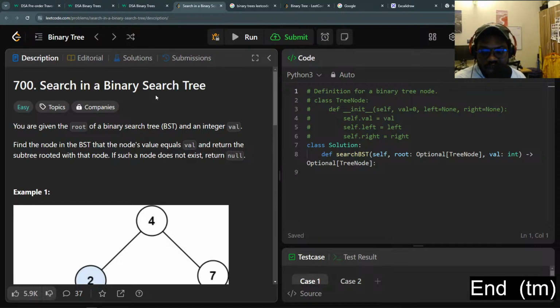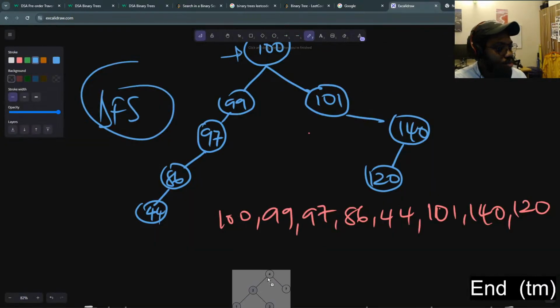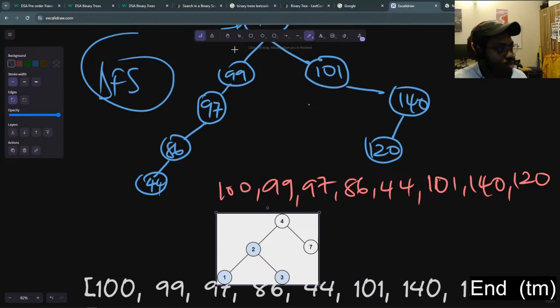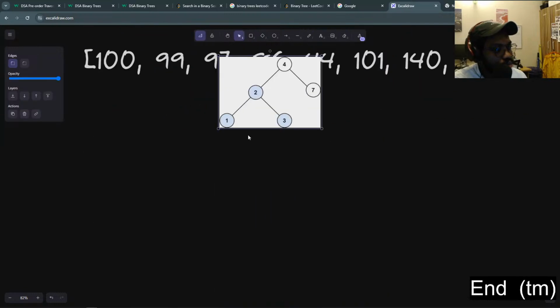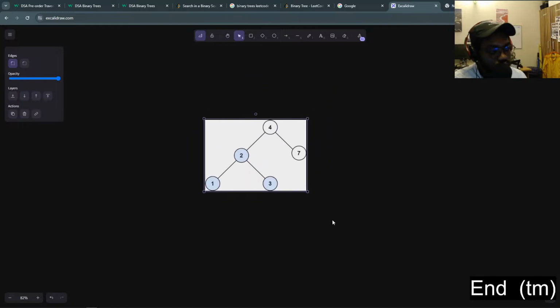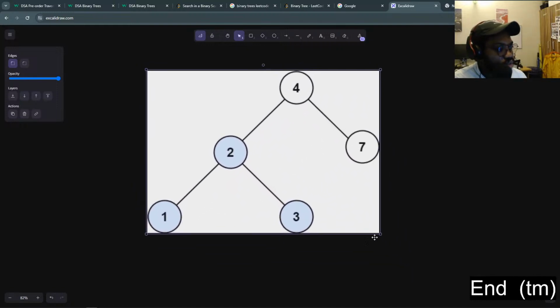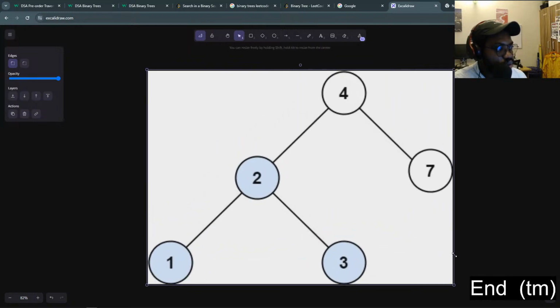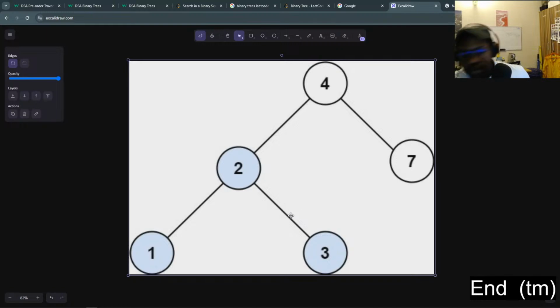Now, to search a value in a tree, right? We need to traverse the tree, obviously, but the traversal will become easier if we can continue comparing the values, right? Basically, this is what I mean. Let me come here. And I will increase this, right? So let's say this is a tree we've been given to search, right? We want to search in this tree. We want to search for a value in this tree.